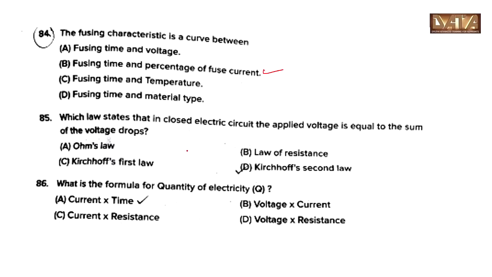Which law states that in closed electric circuit the applied voltage is equal to the sum of voltage drops? This is Kirchhoff's second law. What is the formula for quantity of electricity? This is 86, option A, current into time.